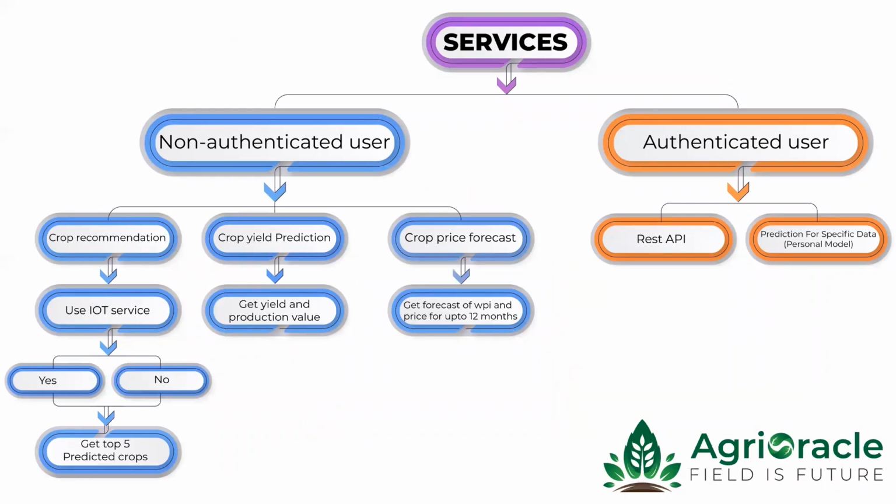We have divided the services into two parts, that is non-authenticated users and authenticated users. All the general model services will be accessible by the non-authenticated users. Authenticated users can use our REST API services and can create their own personal model on the datasets provided by them. Now, my friend Pavan will show you the demonstration of all the services.